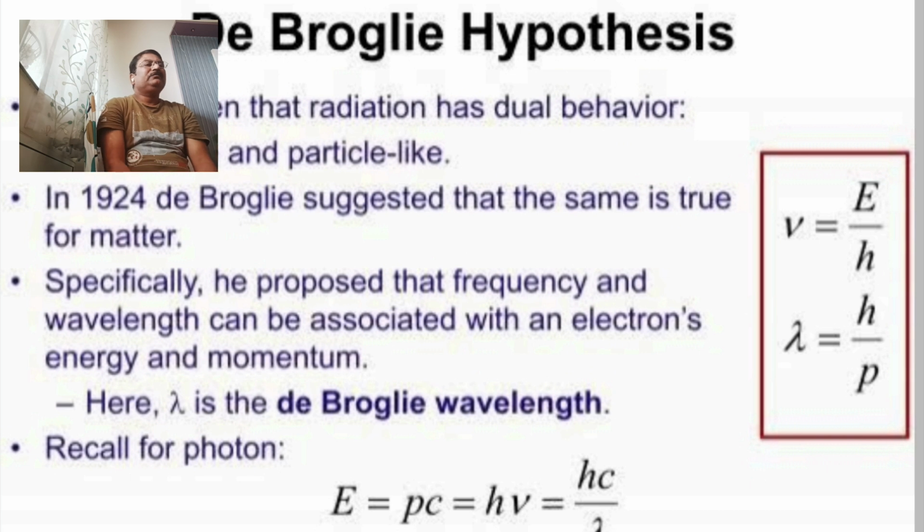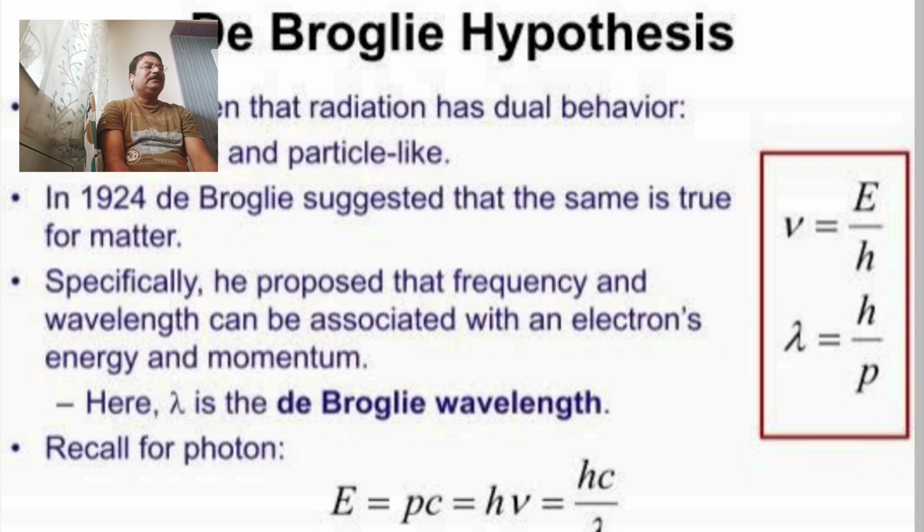And according to the scientist de Broglie, wavelength of any radiation, which is denoted by the sign lambda, is the de Broglie's wavelength, and this wavelength is equal to the distance between two crests or troughs of the wave motion.